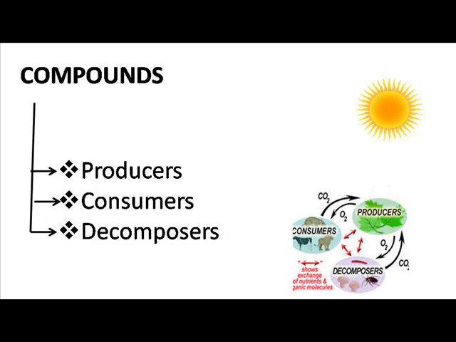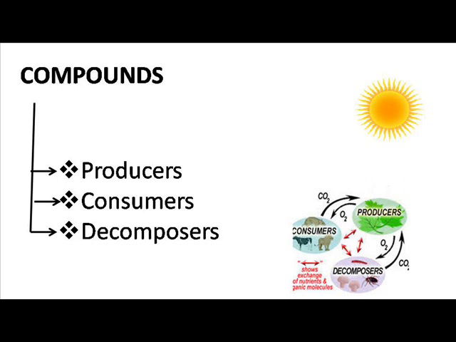Producer. Producers are those living organisms of the ecosystem that are capable of producing their own food. For example, plants, grasses, trees, etc.